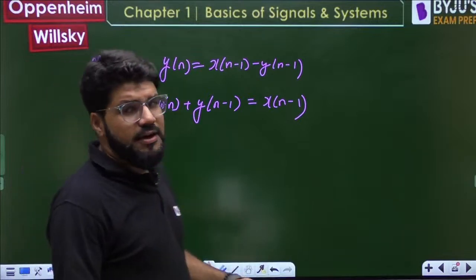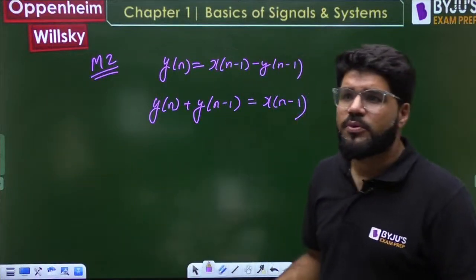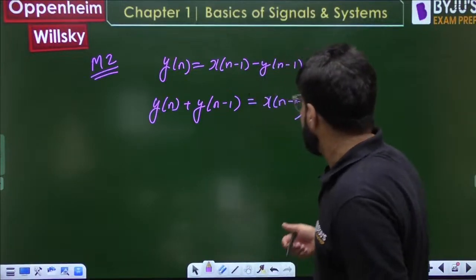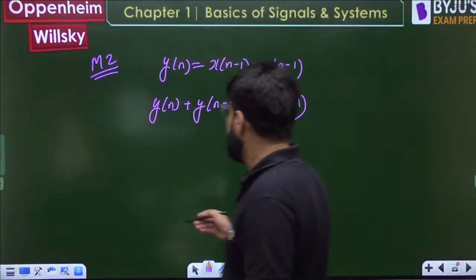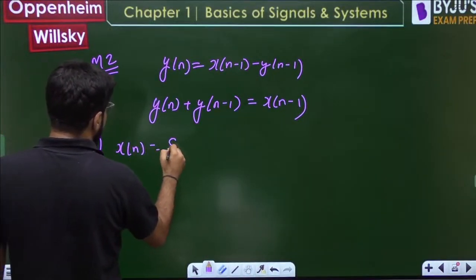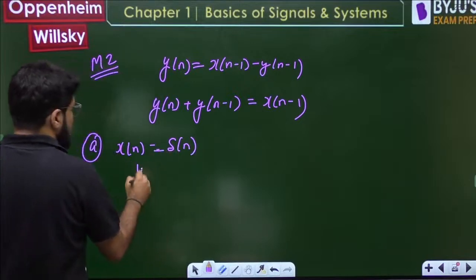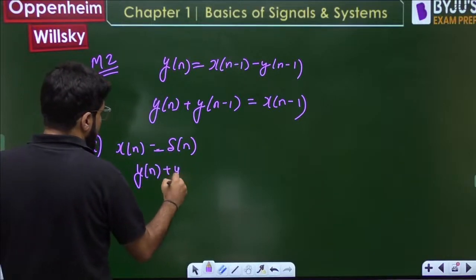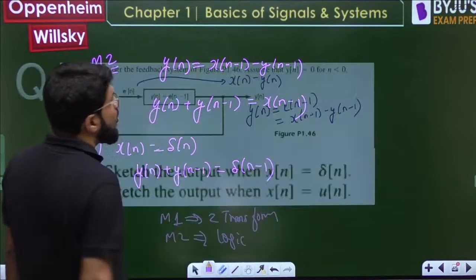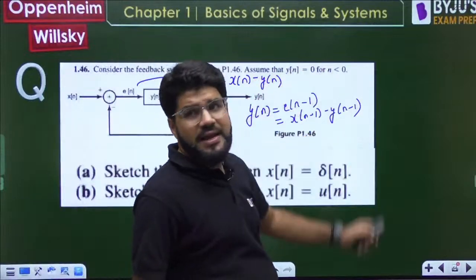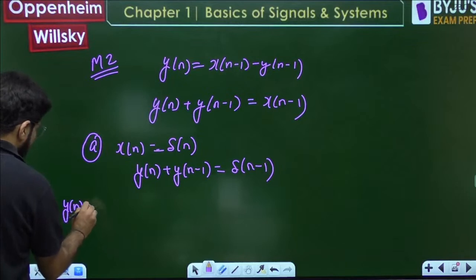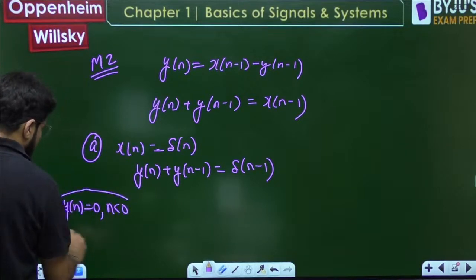Now to convert into a GATE level numerical answer type question, maybe they can ask you what is y2 or y3, any one value. In the first case, you want to consider the input xn. In question part A, the input is taken as delta n. So yn plus yn minus 1 is equal to delta n minus 1. Also yn is assumed to be 0 for n less than 0, keeping causality, which is given.